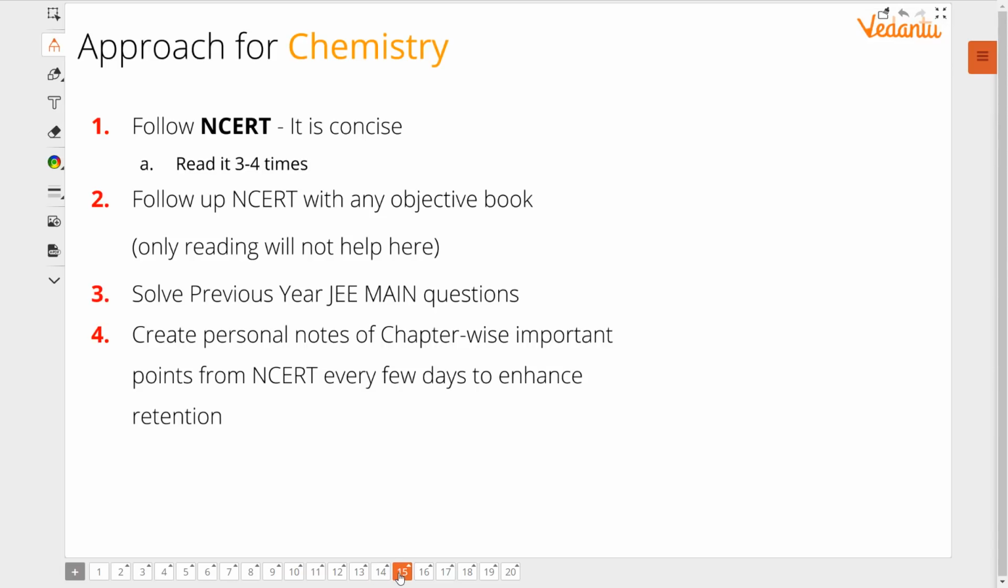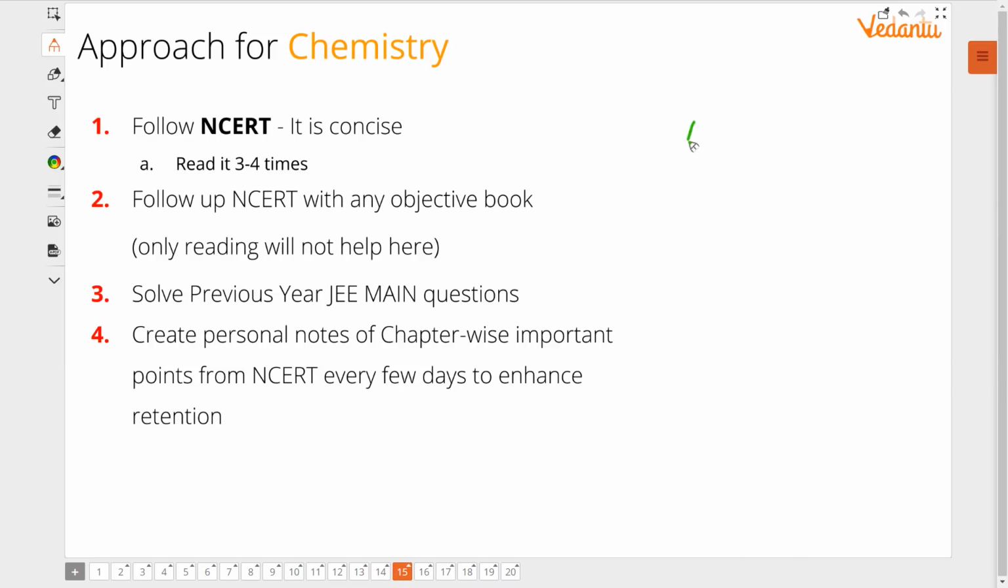How should you prepare organic and physical chemistry? Coming to organic chemistry, remember something. Your GOC should be very, very strong. I have given the list of chapters which you should prepare before some time. But along with that list of chapters, I am telling you a few more topics which you should focus on.